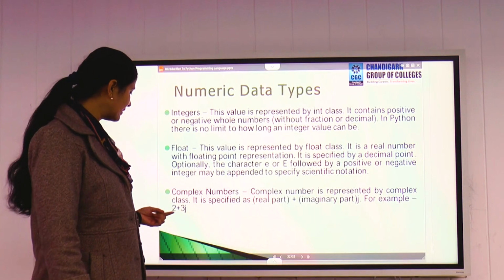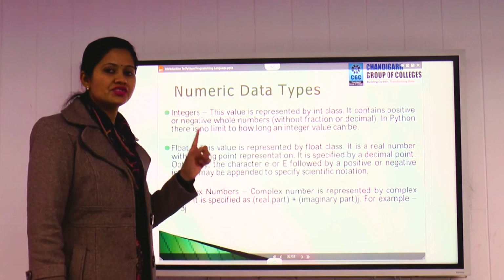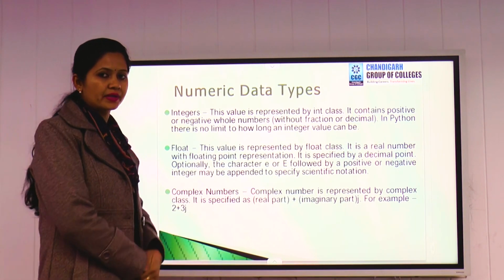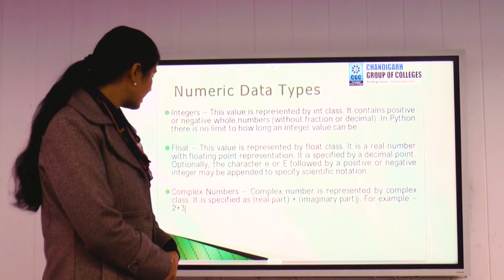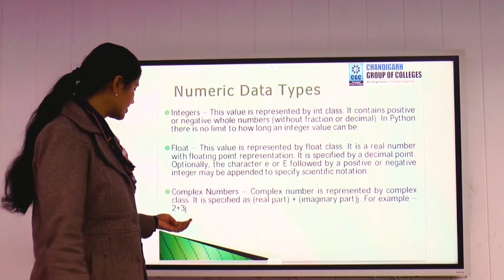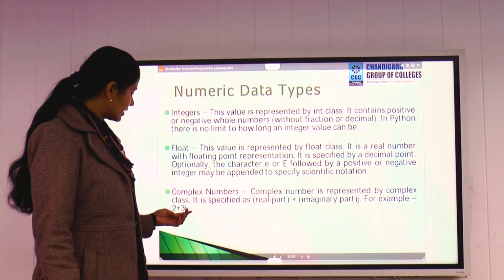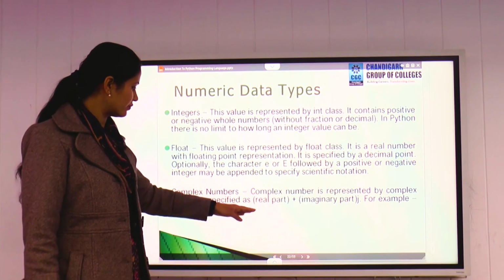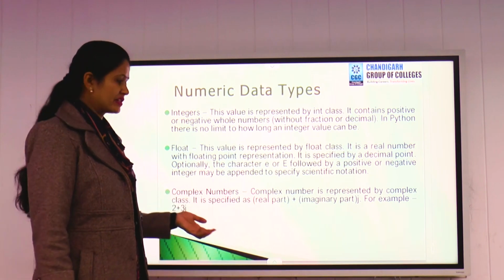So whenever you enter any value, you have to mention j with the imaginary part. This way you will write the complex number. In a complex number, we can enter any type of data. You can mention integer data here, and float data also. You just need to mention it in the format real part plus imaginary part.